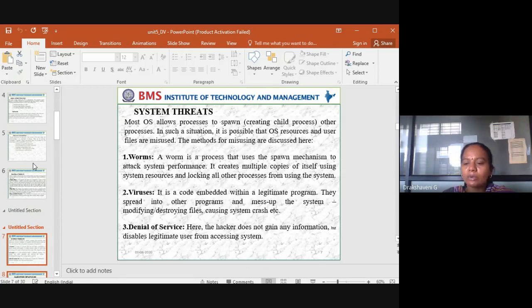And now with respect to the system. Let's take an example of a monitor. What are the components we have? We have a glass in front. If the glass is very big, which is not fitting, then that is one system fault. In the same way, we have something called system threats also: worms, viruses, and denial of service. So these are some of the system threats.